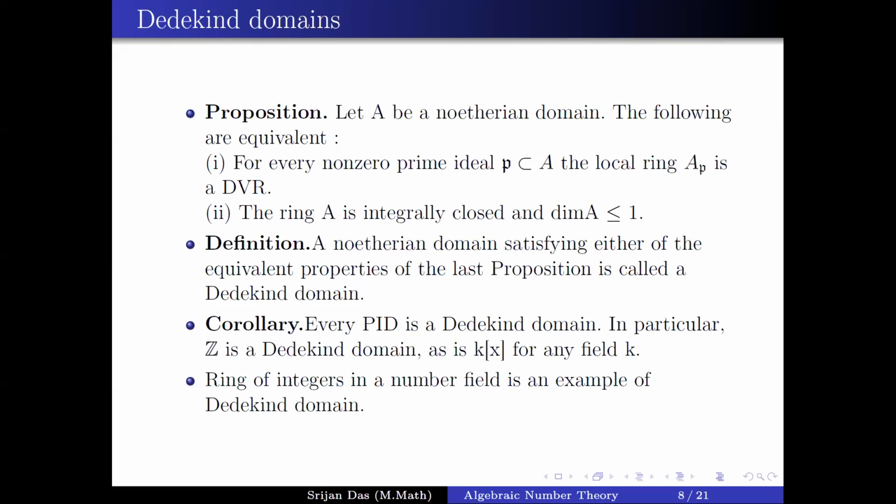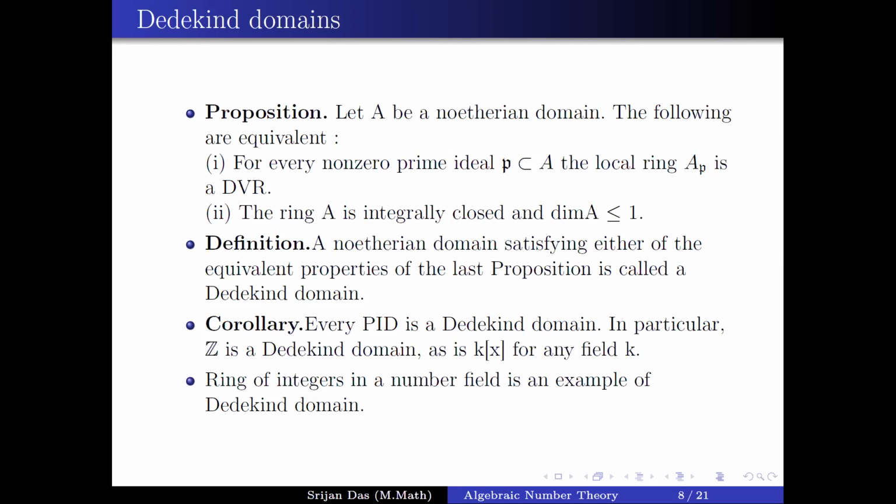Now, what are the prime ideals in A_P? Actually, what are the prime ideals in general in a localized ring S inverse A? The prime ideals in the localized ring S inverse A are in one-to-one bijection with certain prime ideals of A. How do we get these prime ideals? We take a prime ideal P in A which does not intersect S, and we take those P to S inverse P. So those S inverse P where P does not intersect S are the prime ideals in the localized ring S inverse A.